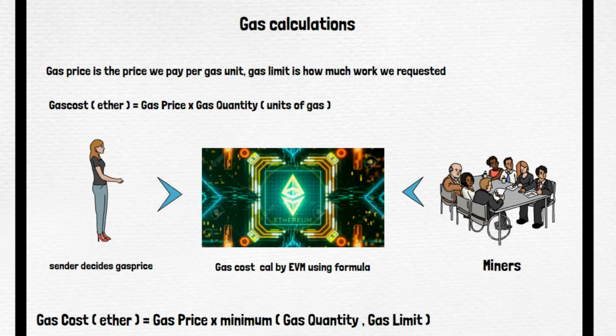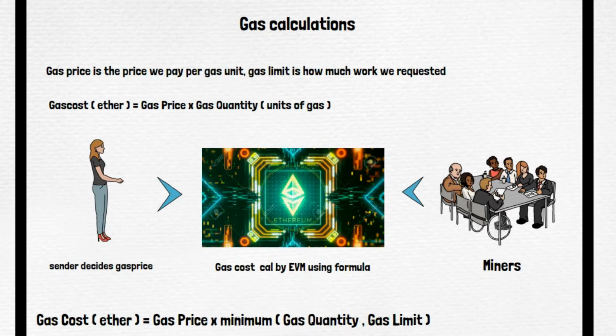And now when it is actually executing, if it requires 3, it is well and good. It is going to consume 3 and return the remaining. But if because of some mistake it goes on consuming more and more gas, it stops at the gas limit, because as we see in the formula, it is the minimum of the gas required by the activity and the gas limit. I hope now we have a clear picture of these two terms.